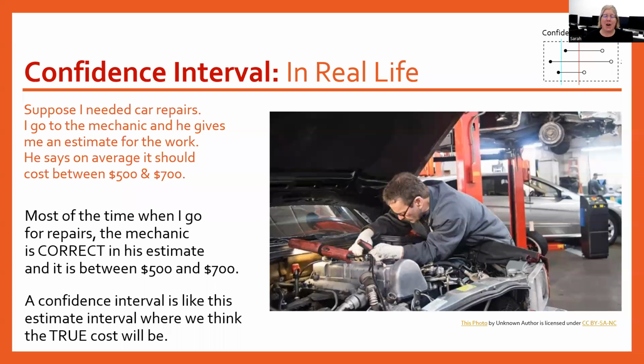So we define the confidence interval as being a range of values that estimates our population parameter. So let me give you an example of this. Suppose I needed car repairs and I go to the mechanic and he gives me an estimate for the work. He says on average, it should cost between $500 and $700.